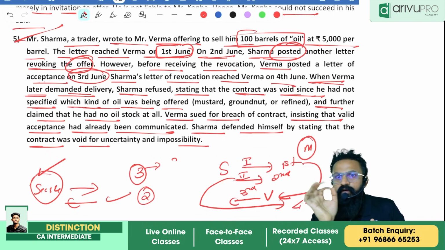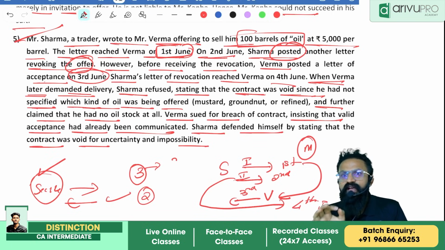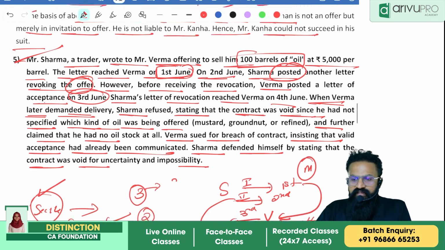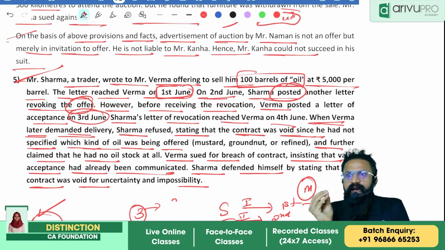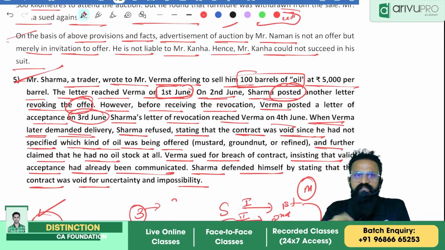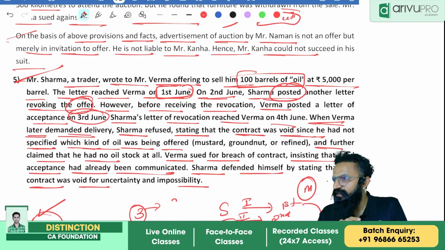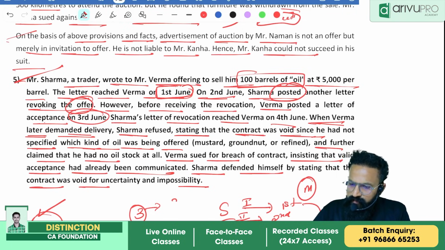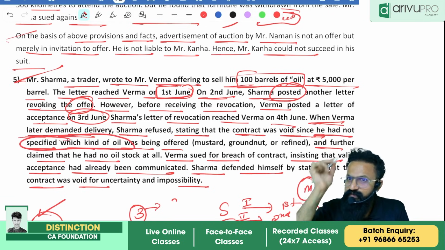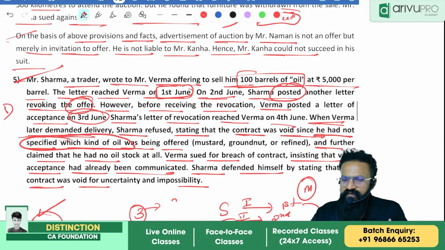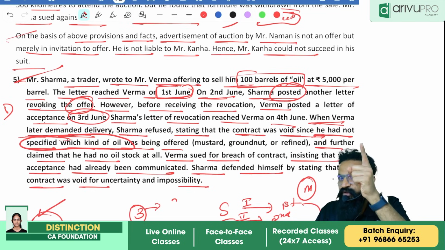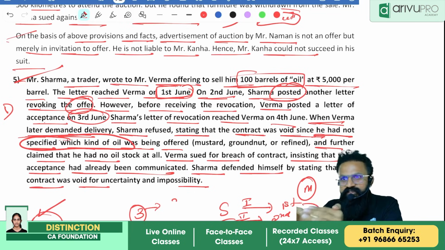However, according to the essential elements, an offer has to be certain and should not be vague. Here they have clearly said 100 barrels of oil. Why did I say I could have given this as a difficult question, but gave it as moderate? Because of just this one point: he had not specified which kind of oil. If this were not there, I would have given this question as difficult level. Your mind should have thought of this in the exam. Yesterday I told you my son's theory, triangle, square, both are there.